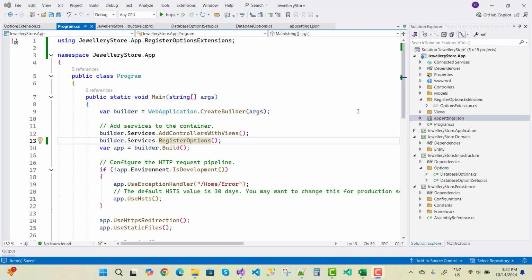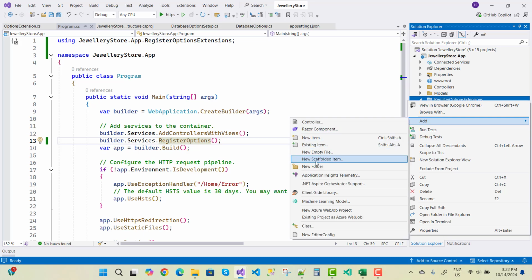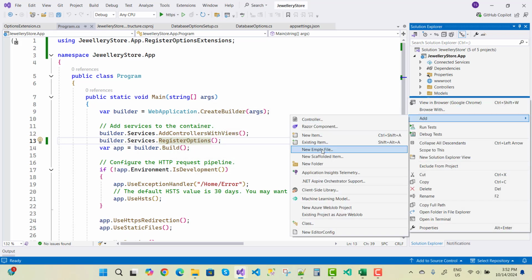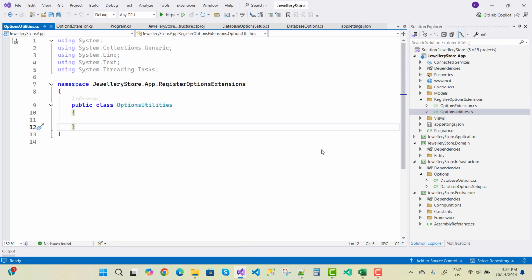So first of all I want to get all the services, like DatabaseOptions is a service, so I want to get all the options. So here, just right click on it and add a new empty file, and here we go for OptionsUtility. Now just add a class OptionsUtilities and make it a static class.